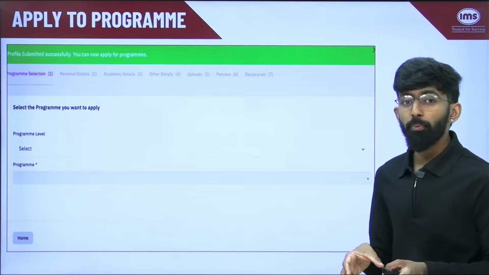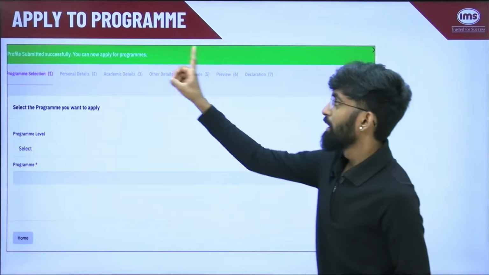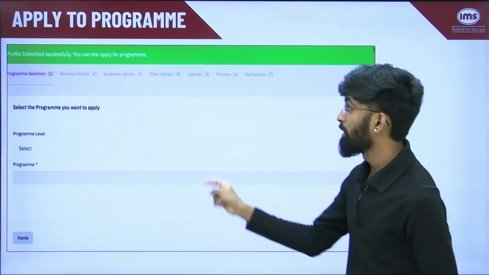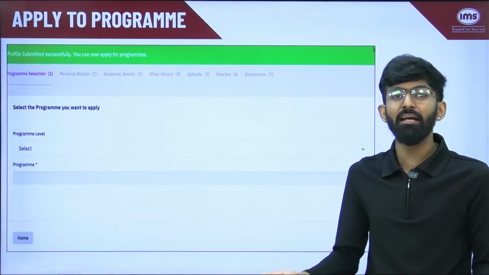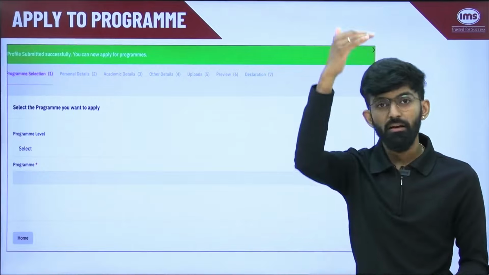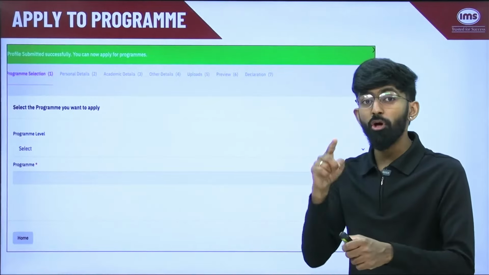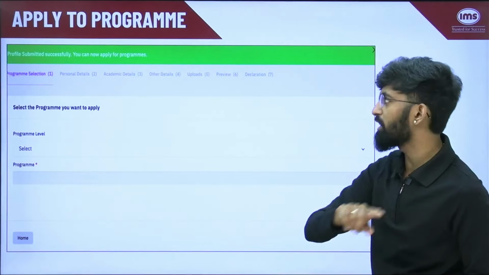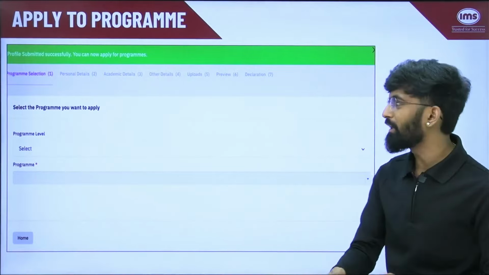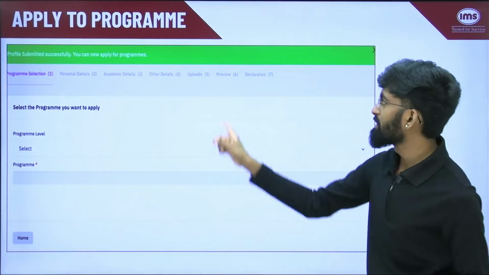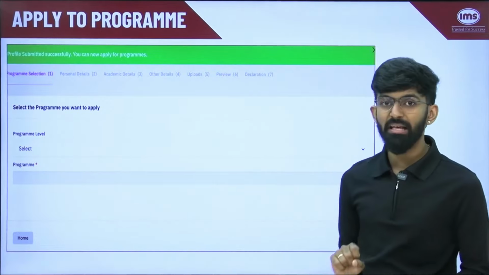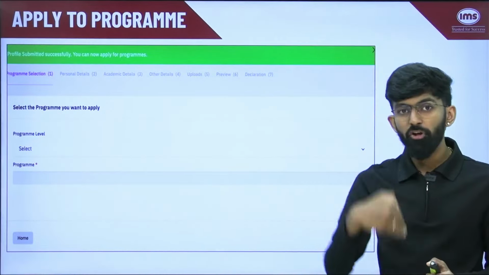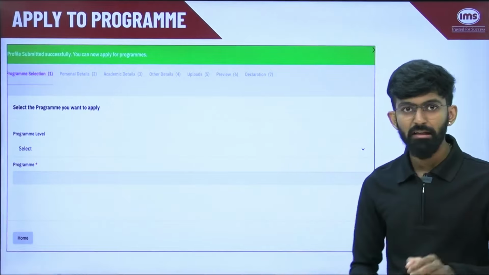Again, in apply to program, there are different steps. The first one is program selection. Personal details, here you are not allowed to edit any personal details. You will just review your personal details which you have already filled in your profile completion. Then your academic details, some other details. Upload the 10th and 12th mark sheet will take place here. Then you will preview your entire form, and then finally declaration.